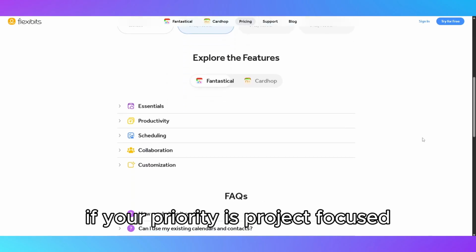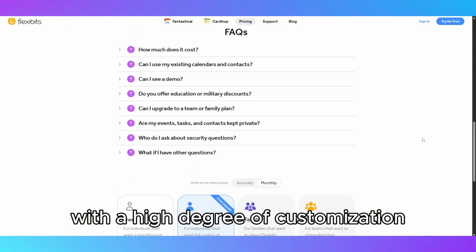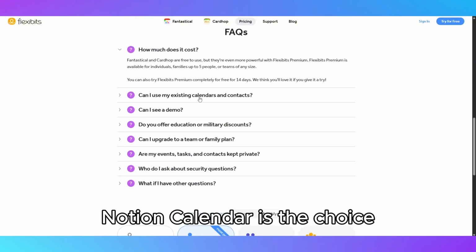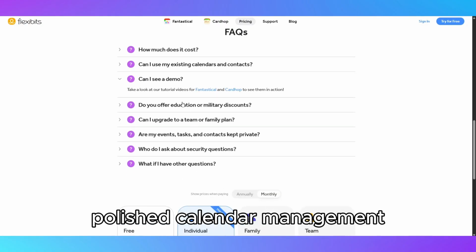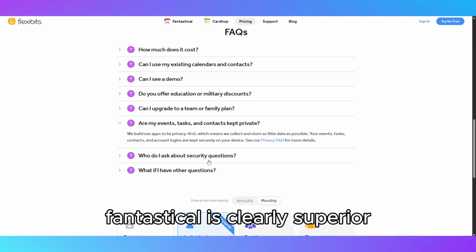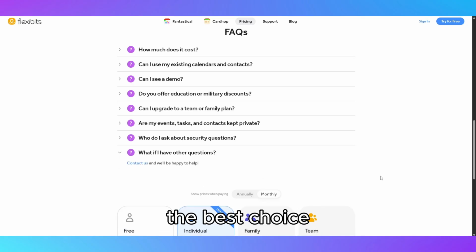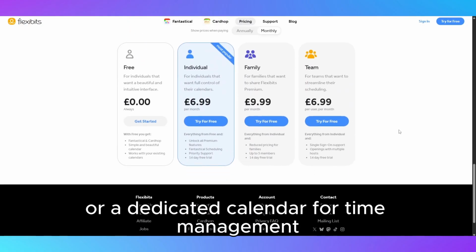If your priority is project-focused, integrated productivity with a high degree of customization, Notion Calendar is the choice. If your priority is robust, polished calendar management with effortless event creation and syncing, Fantastical is clearly superior. The best choice depends on whether you want a project-centric hub or a dedicated calendar for time management.